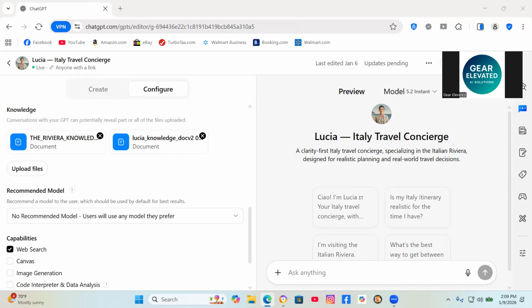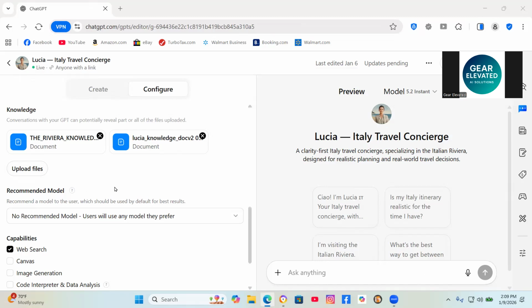So if you're building a custom GPT for your own niche, think about what specialized knowledge you have that ChatGPT doesn't. That's what goes in the knowledge section. That's what differentiates it from a generic GPT.